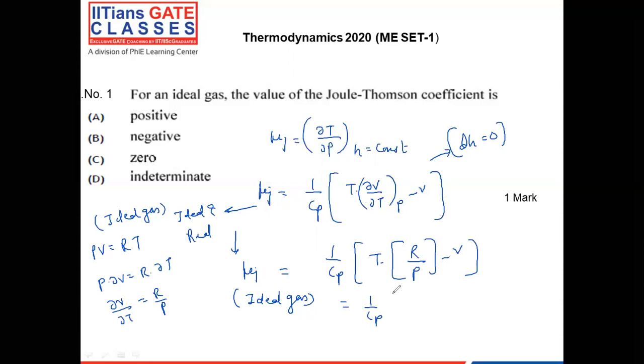So 1 upon Cp. Now here we know that PV equal to RT. The same way, this RT value, I'm going to write as PV. The PV will cancel, the answer will be 0. And that is the answer for the Joule-Thomson coefficient for ideal gas. So that is a complete derivation to get an idea about the Joule-Thomson coefficient and how we are getting the 0 value. So the answer will be C.